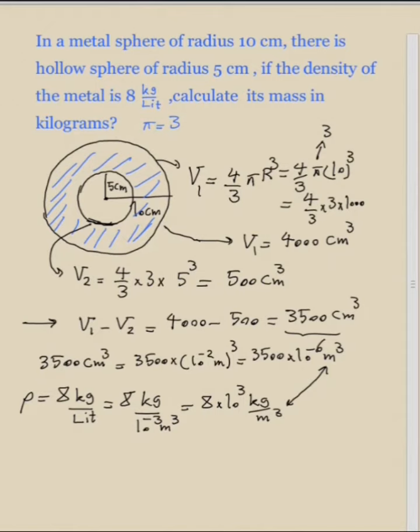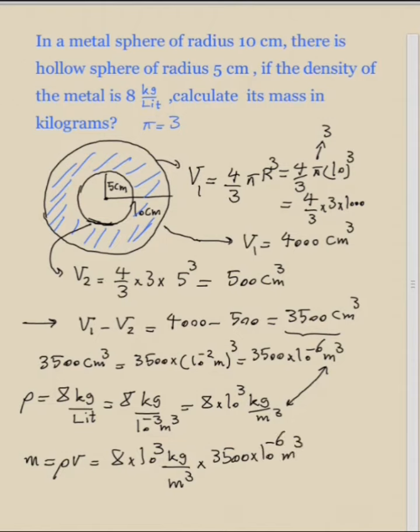Okay, for finding the mass, you just need to multiply density by the volume of this object. So we write mass is equal to density times volume, and we know that the density is 8 times 10 to the 3 kilograms per meter cubed times 3,500 times 10 to the minus 6 meters cubed.